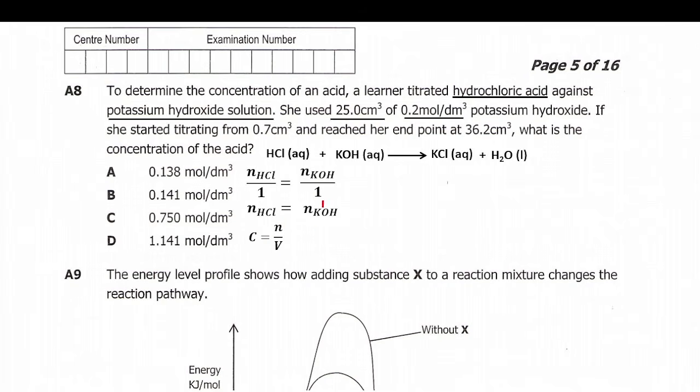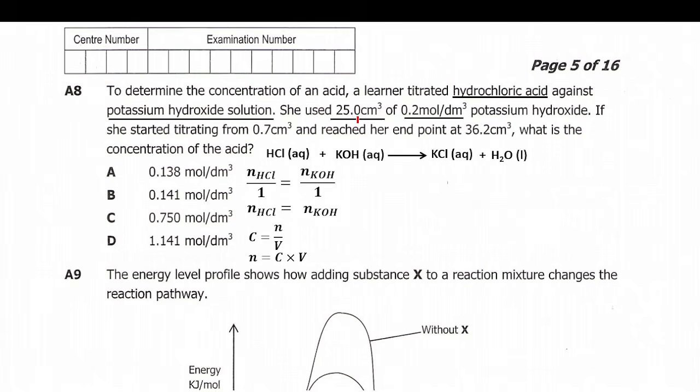we need to find first the number of moles of what? Of potassium hydroxide using the same formula here. So we'll make n the subject of the formula, where n is equal to concentration times volume. We know that concentration is 0.2 mole per cubic decimeter, and we know that volume is 25.0 cubic centimeters.